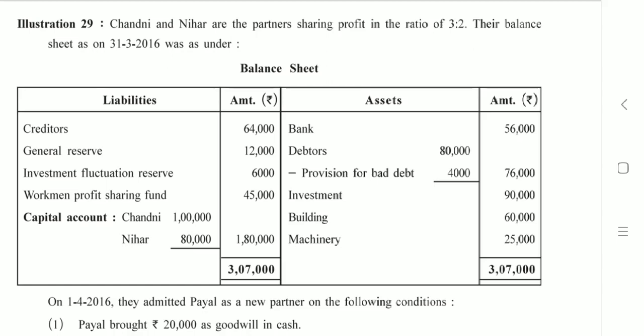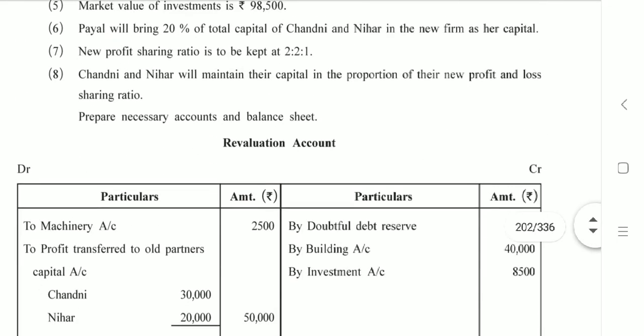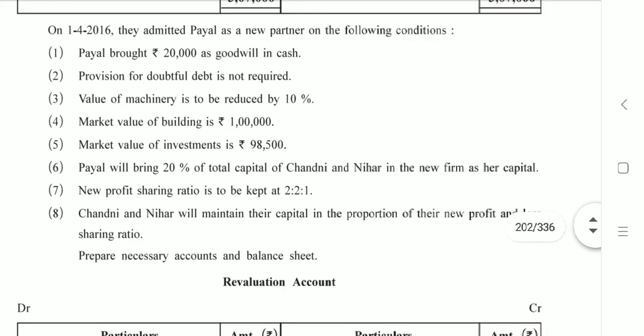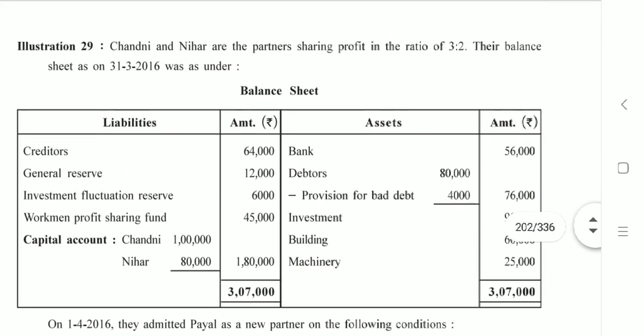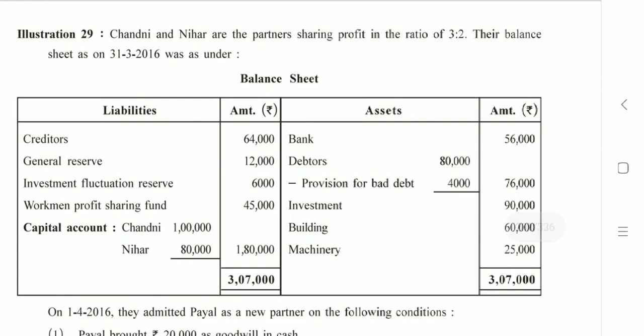Illustration 29, page number 198. Chandni and Nihar are the partners sharing profit in the ratio of 3:2. This is their old ratio. Their balance sheet as on 31st March 2016 was as under.